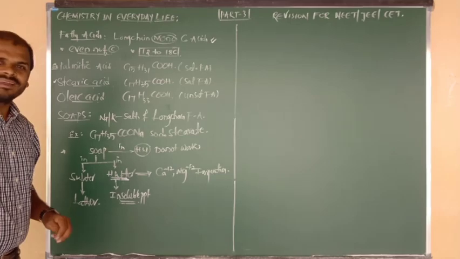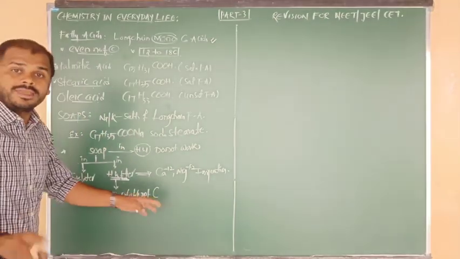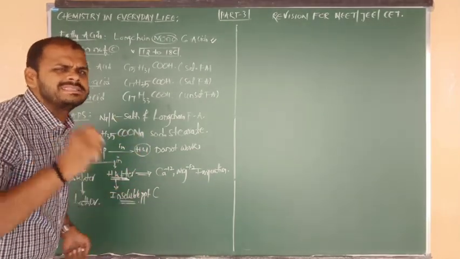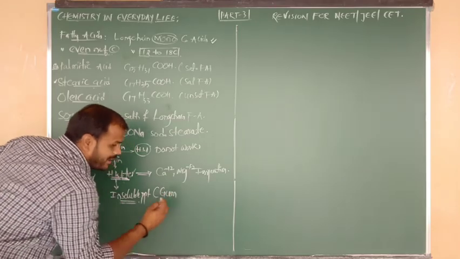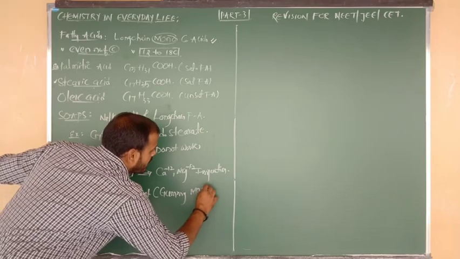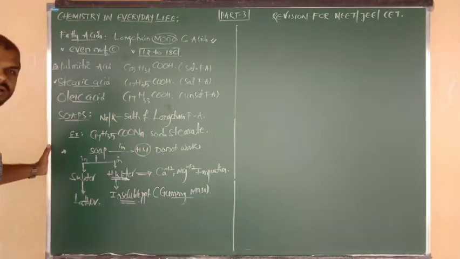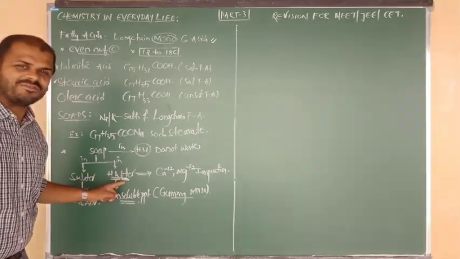Such insoluble precipitate sticks to the cloth in the form of gummy mass, like gum, like grease-like material, beta. So such insoluble precipitate sticks to the clothes in the form of what, beta? Gummy mass, and also we can say greasy mass. Nothing but the cloth will become more dirty when soaps are used in hard water.